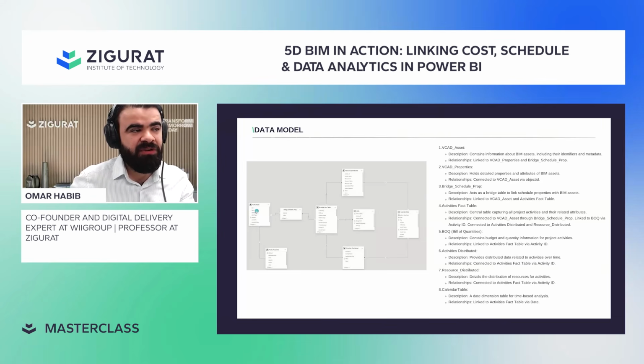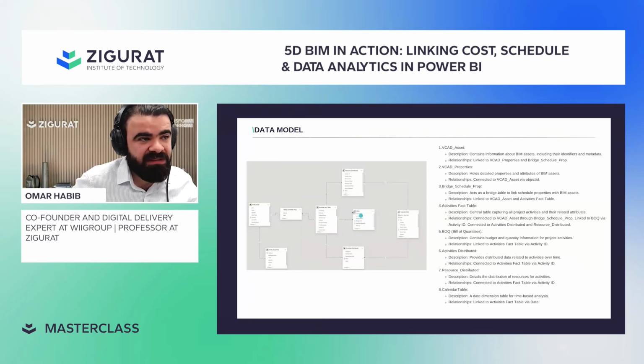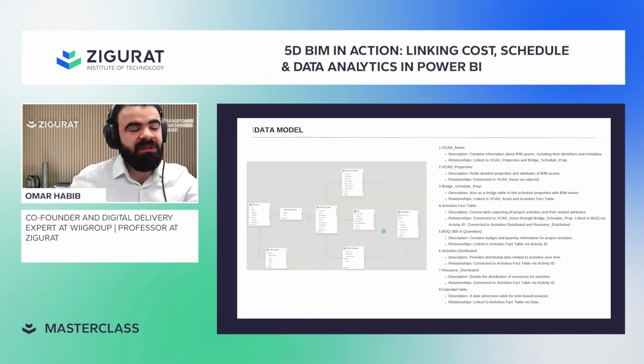Inside the 3D model, you link the activity ID from the activity table to the 3D model. And the same for the BQ, which has an activity ID. If you see this area here, there's the activity ID, and this activity ID is linked to the time schedule. So it's really the back engine for all we have discussed earlier, which is to make sure that the 3D model has the proper codes from the BQ and the activity ID.